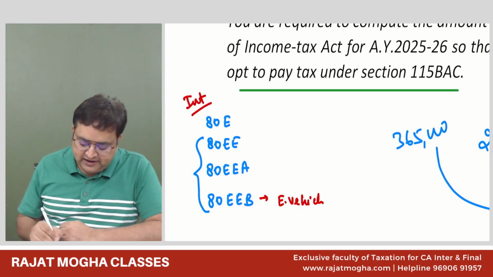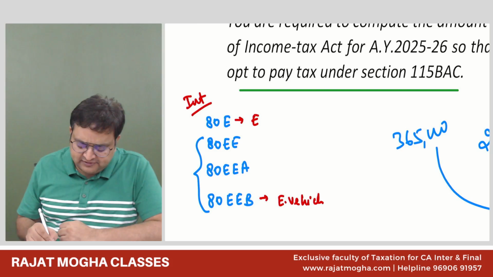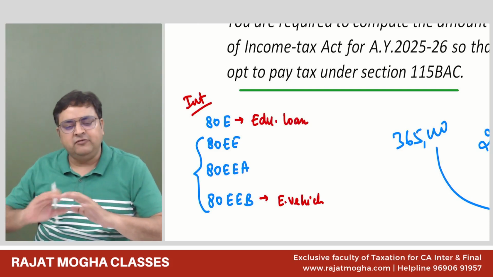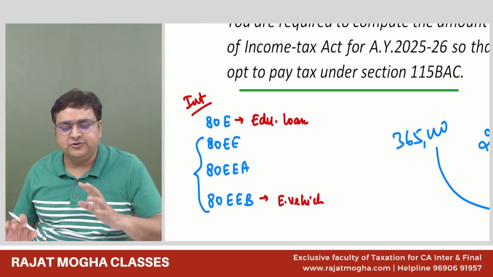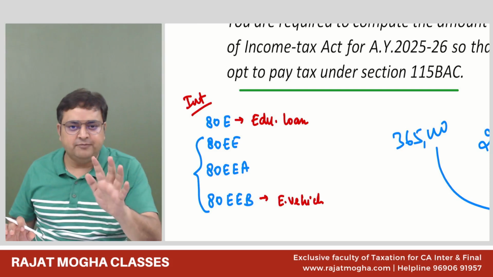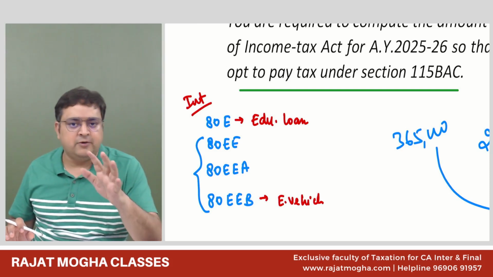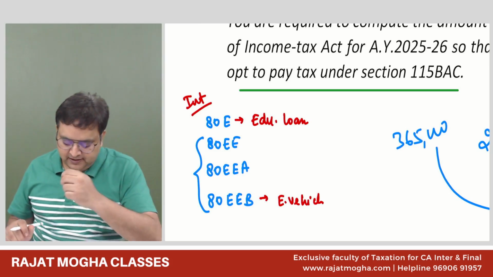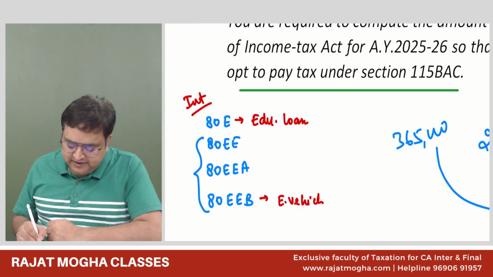Out of these 4, 80E is the most important, which is for education loan. It is an evergreen section. So always the examiner's favorite, education loan. Whatever the interest is, you can allow it. And all these sections are in the optional regime only. Now, 80EEB is for electric vehicle.